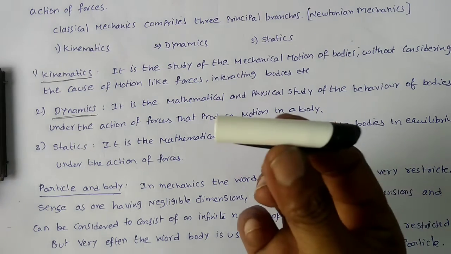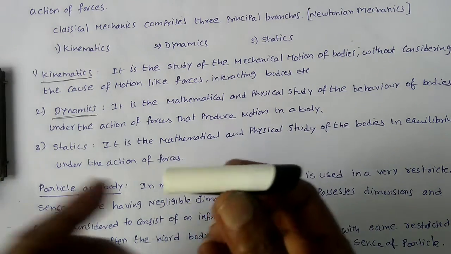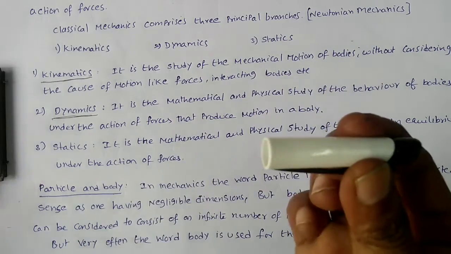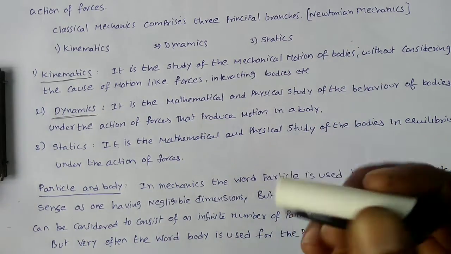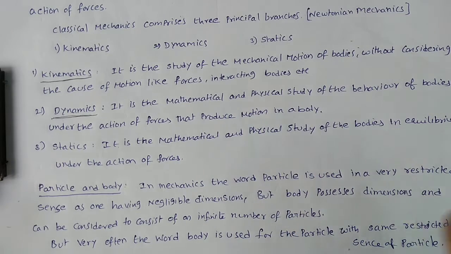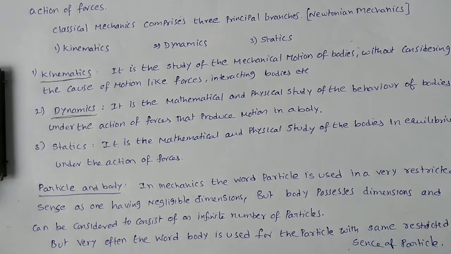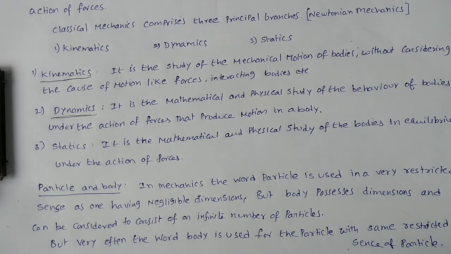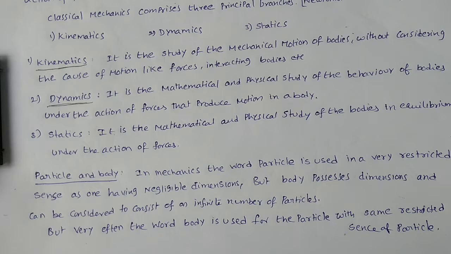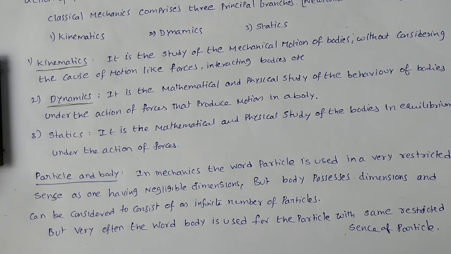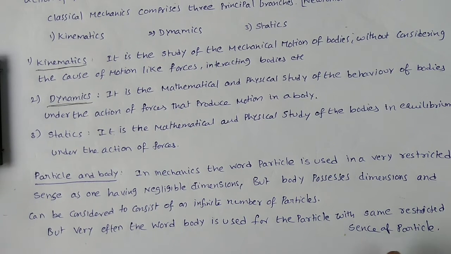For example, a body has so many particles, and the combination of all these particles can be considered as the body. A particle we can't explain in that way, because it has negligible dimensions. But very often the word body is used for the particle also, in the same restricted sense. That means if a body is thrown or a particle is thrown, generally both can be considered the same.